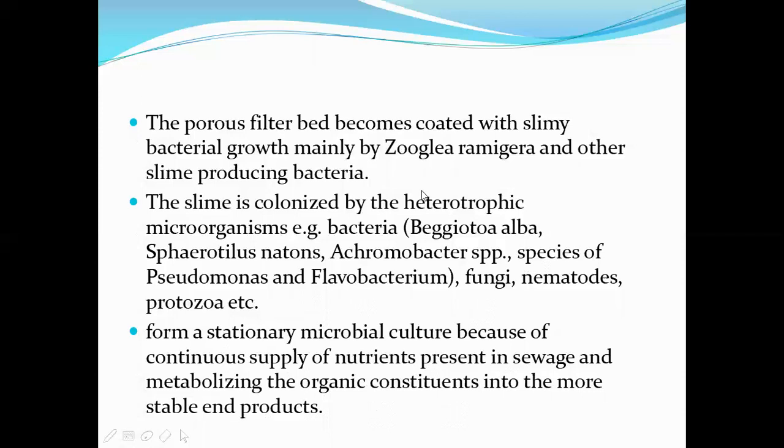So with continuous spraying of sewage onto the bed, the microorganisms will grow due to the presence of nutrients in the sewage, and a stationary mat-like microbial culture will be formed on the bed.